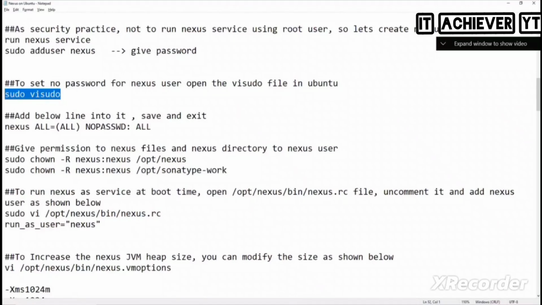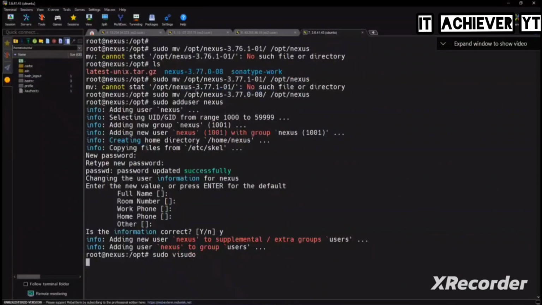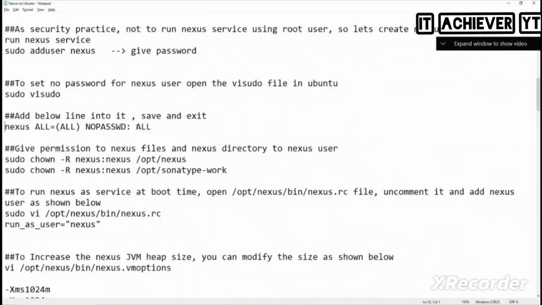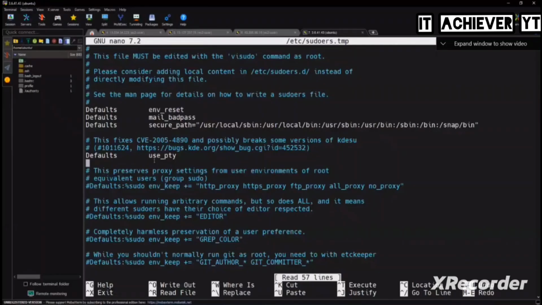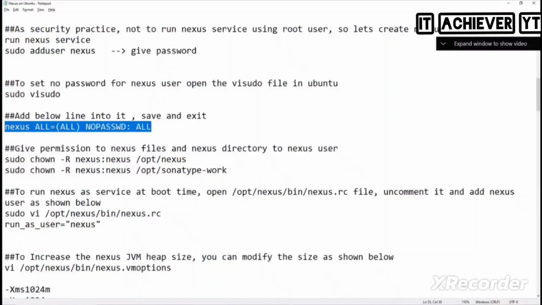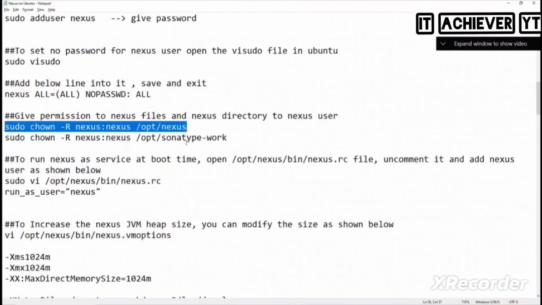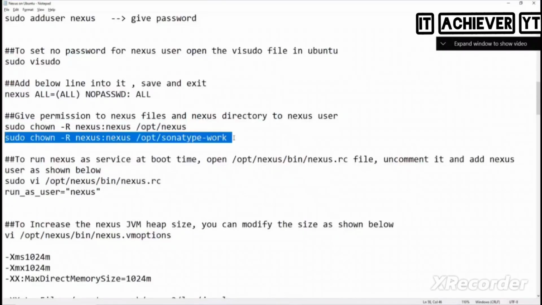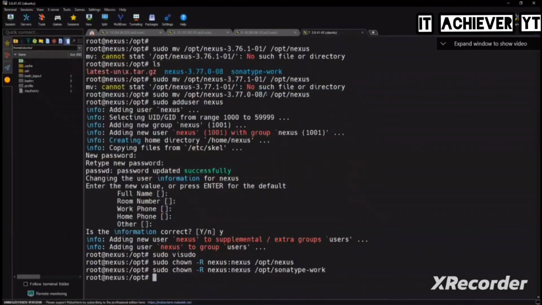So what we need to do next is sudo vi. Okay, go and add wherever you want to add, no problem. Just add this line and then save. How to save? Control X and then say yes. Enter. Saved. Next, we need to change the permissions, or not? We learned this already yesterday. Change the ownership, not permissions, of these directories.